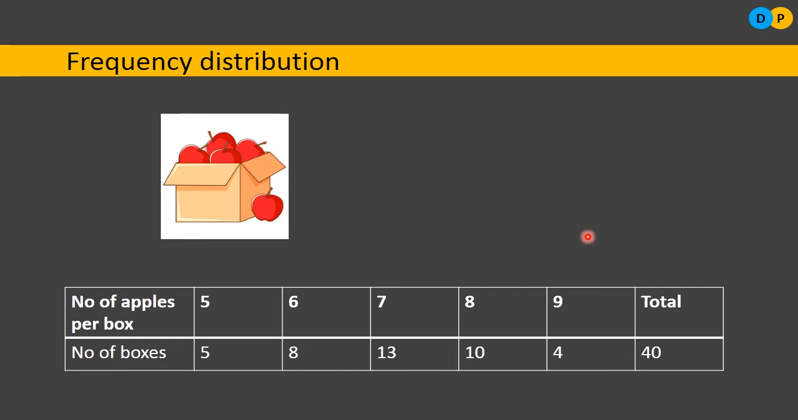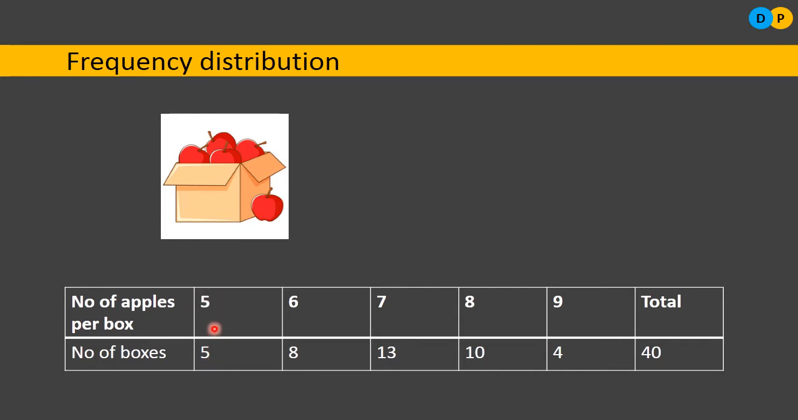So here what is number of apples here per box? Here this is a variable here. So what is variable? A quantitative characteristic which varies from unit to unit. There are totally 40 boxes. In a box there can be 5, there can be 6 or 7, there can be any number of apples from 5 to 9. Okay, so here number of apples is a variable. So here the variable is considering a particular frequency.